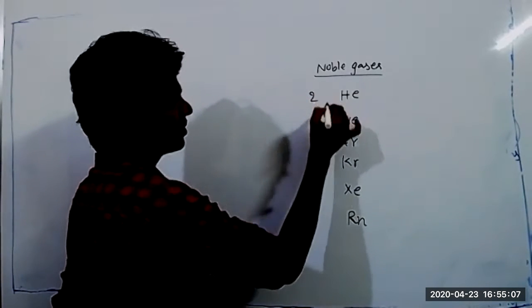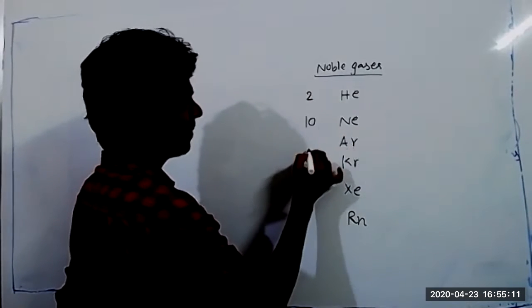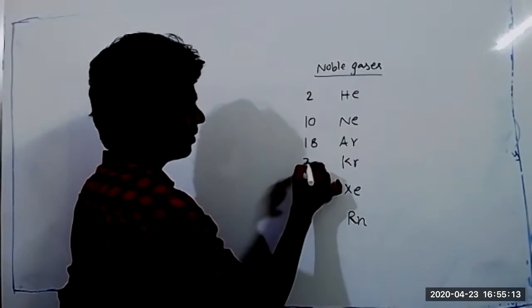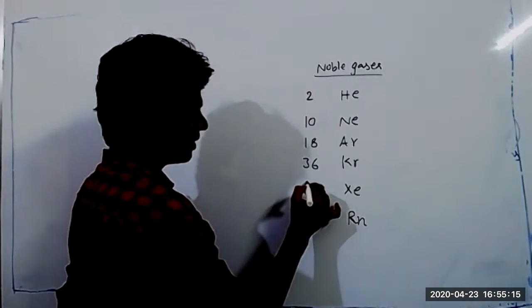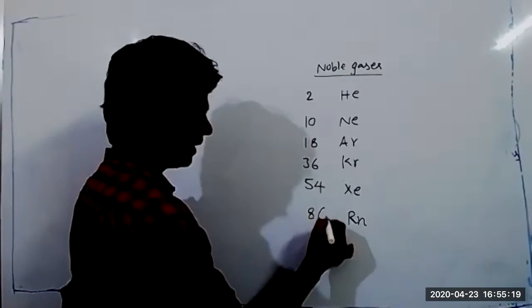Helium atomic number is 2, neon is 10, argon 18, krypton 36, xenon 54, radon 86.